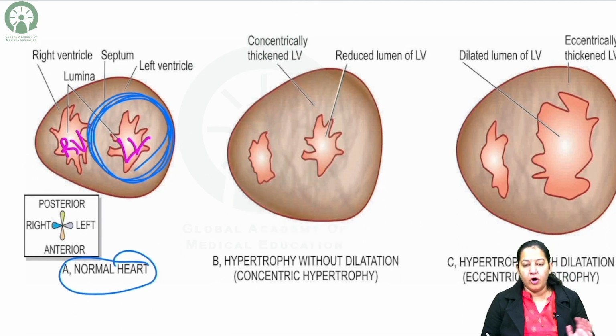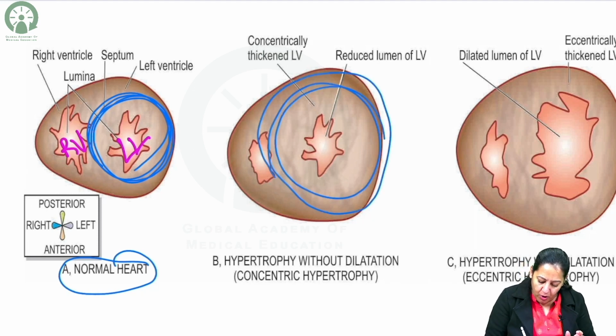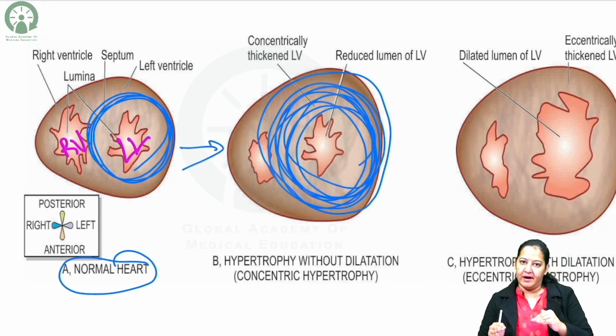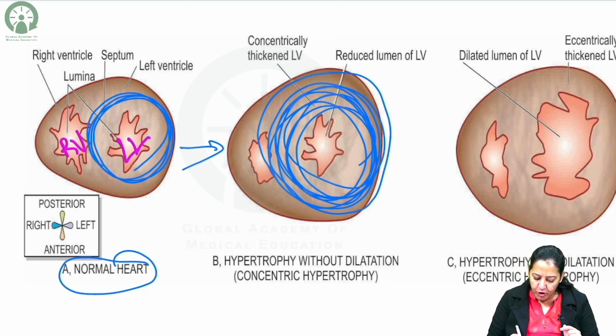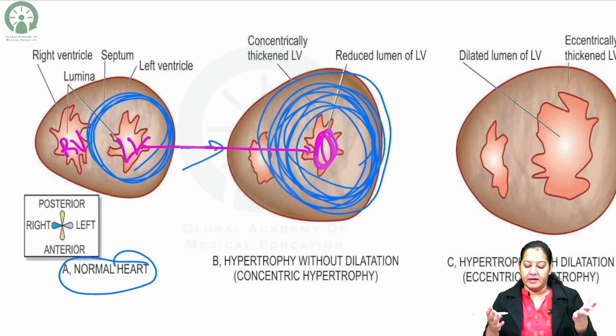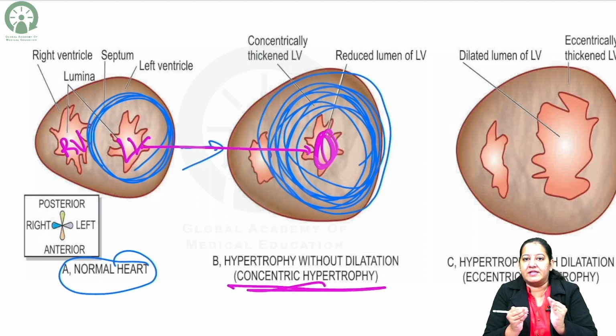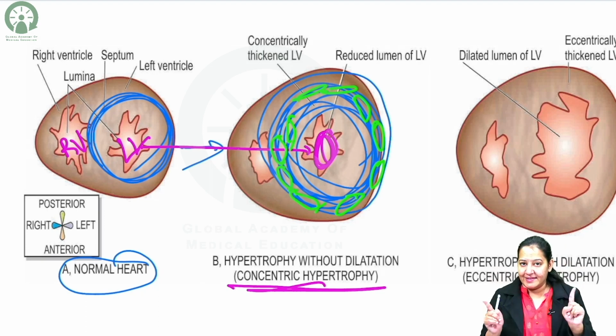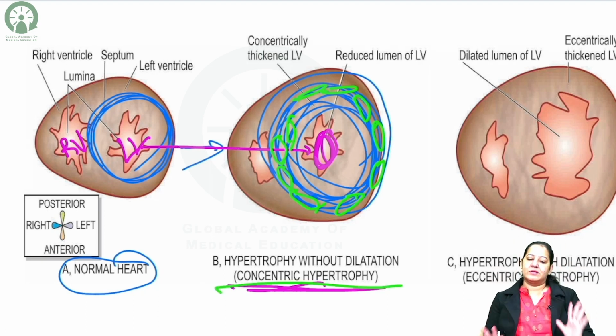You got my point? Now, due to the pressure overload, pressure stress, can you see here the wall got thickened? Now, compare this wall thickening with normal. So the wall got thickened. The lumen is narrowed. Can you see this is the lumen? The lumen is narrowed. This is known as concentric, it is towards the center. Now, why is the wall thickened? Can you tell me the reason for the thickness of this wall? Because the cardiac myocytes present here in the wall, they all increase in width, not in length. And such hypertrophy is known as concentric hypertrophy.